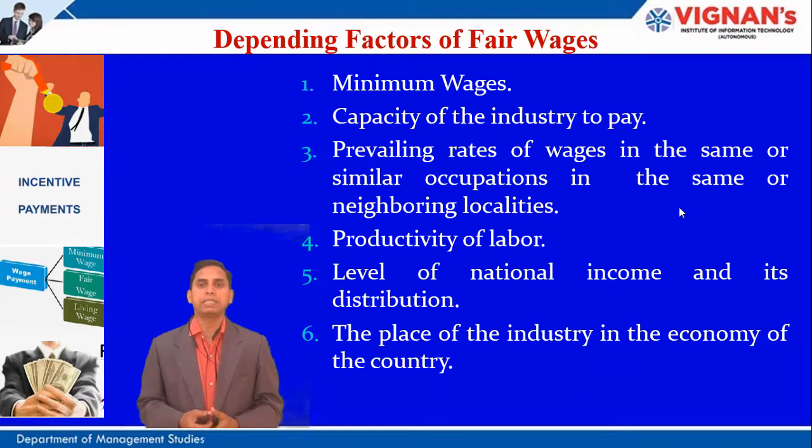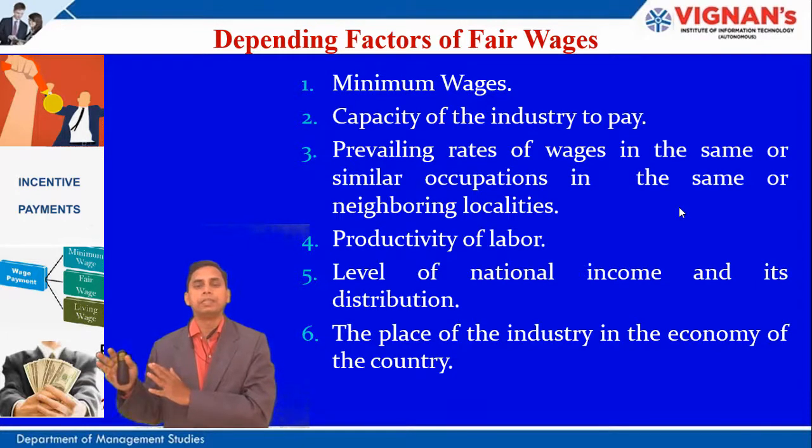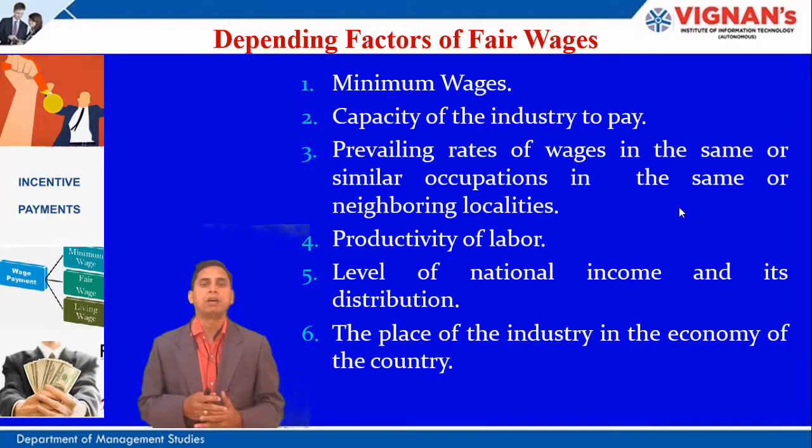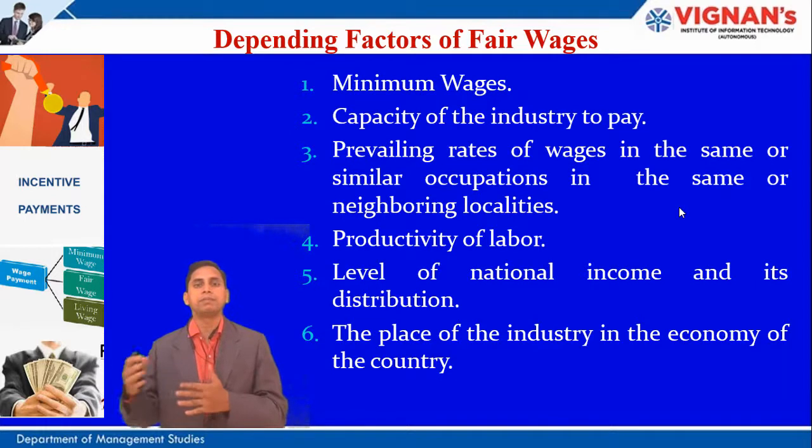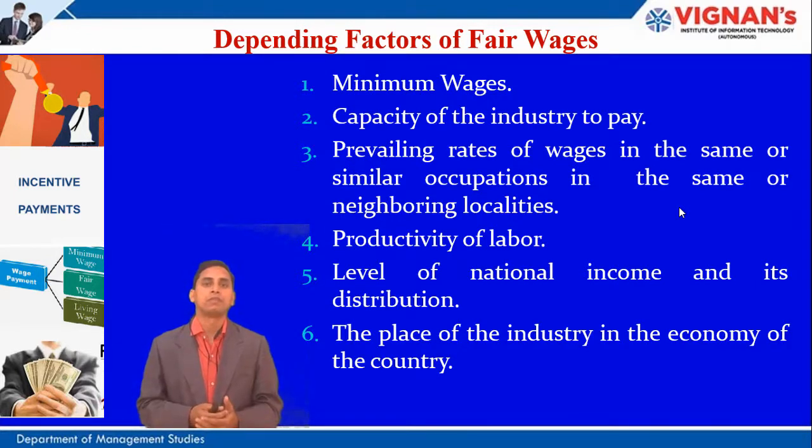And then the place of the industry in the economy of the country. So where the industry is located, whether it is located very near to the people, or located far away from the people. If the industry is located nearby, people may show interest to go there and work, so the industry will get the manpower at a cheaper cost.